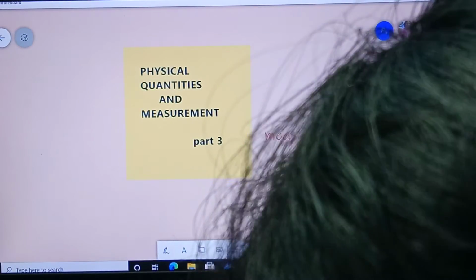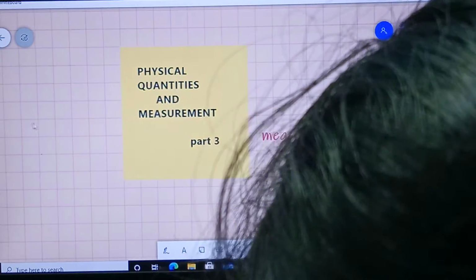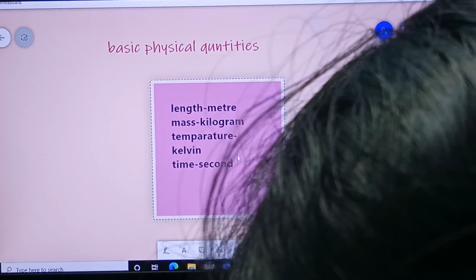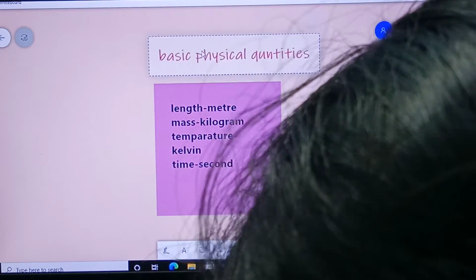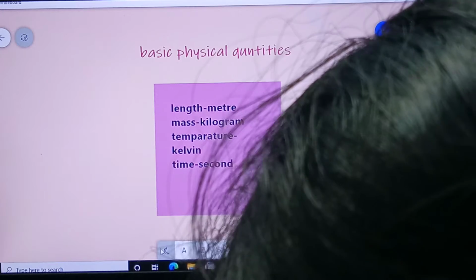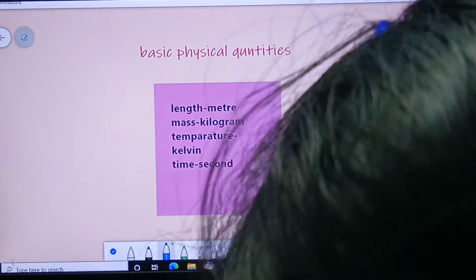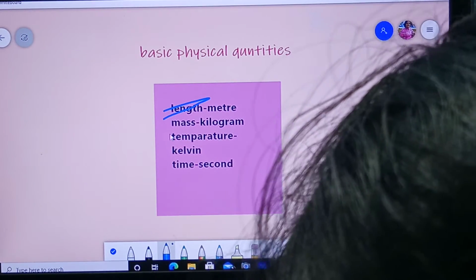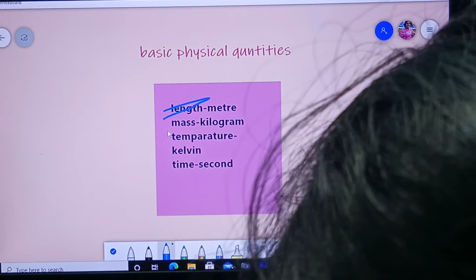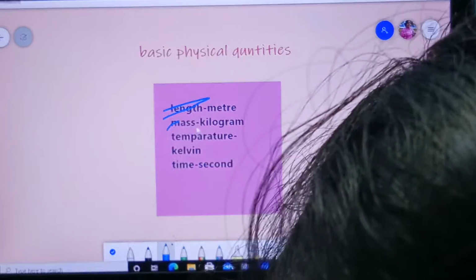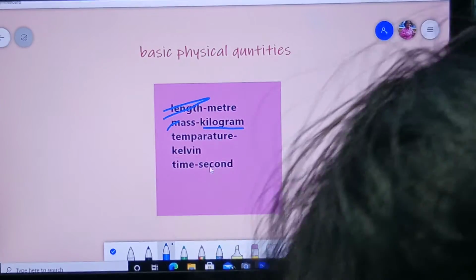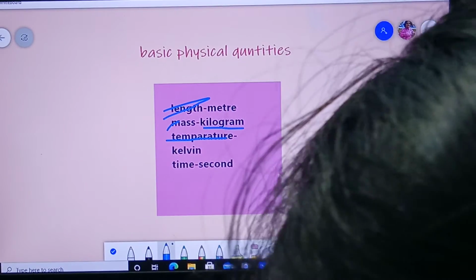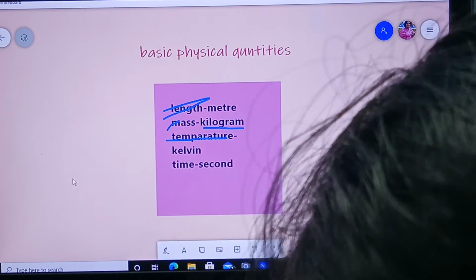So how this mass had come, let us see. In the previous video we have learned about the basic physical quantities, right? Length we have covered, and the second basic physical quantity is mass. The SI unit of mass is kilogram. After the completion of mass, we will learn about temperature. Okay? Now let us come to the lesson.